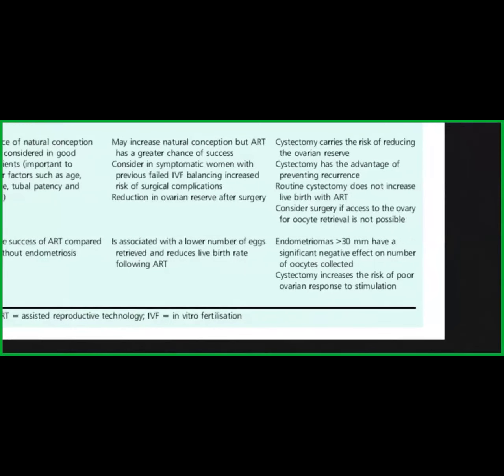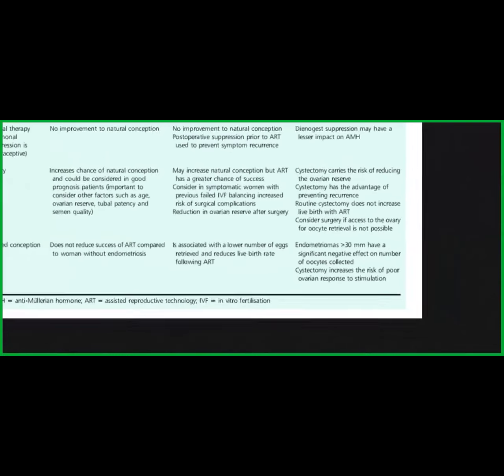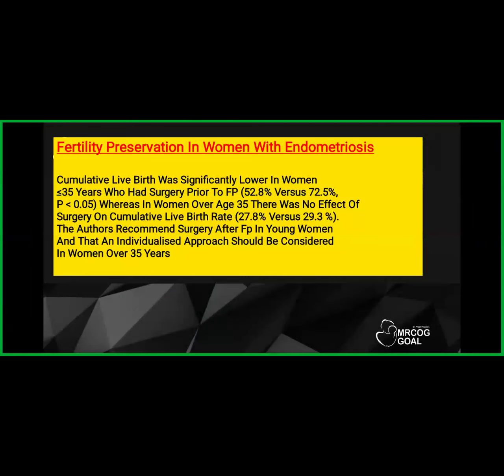When you have an endometrioma more than 3 centimeters or 30 mm, there is a significant negative effect on the number of oocytes collected. And if you go for a cystectomy, again, there is going to be a risk of poor ovarian response to the stimulation. A higher dose of gonadotropins may be required.